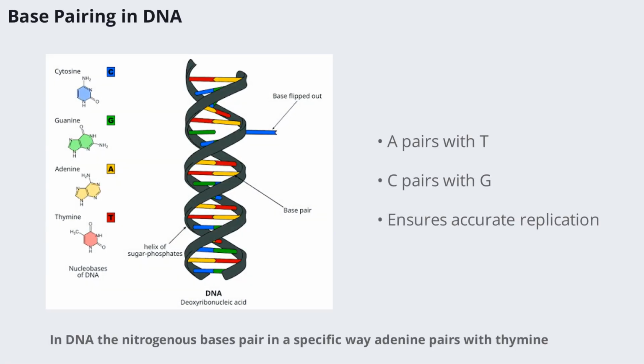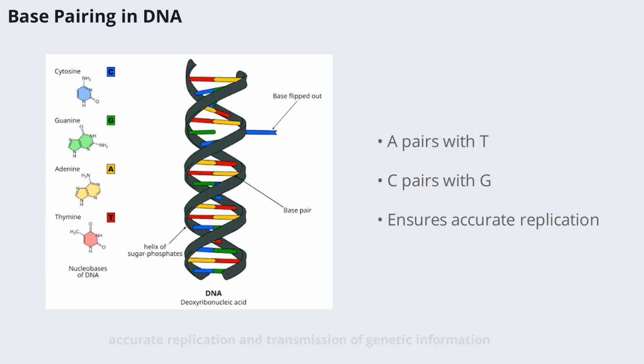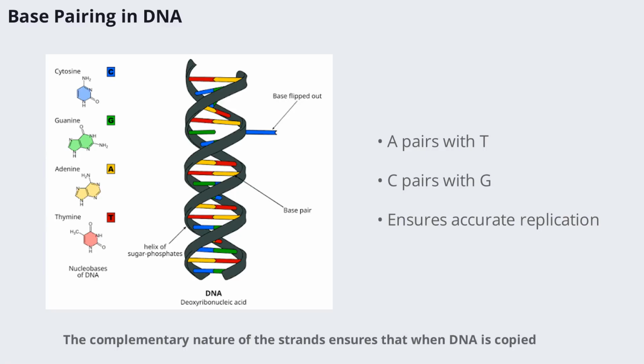In DNA, the nitrogenous bases pair in a specific way. Adenine pairs with thymine and cytosine pairs with guanine. This base pairing is essential for the accurate replication and transmission of genetic information. The complementary nature of the strands ensures that, when DNA is copied, the new molecules are identical to the original.